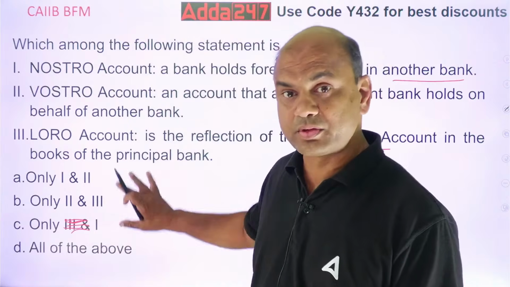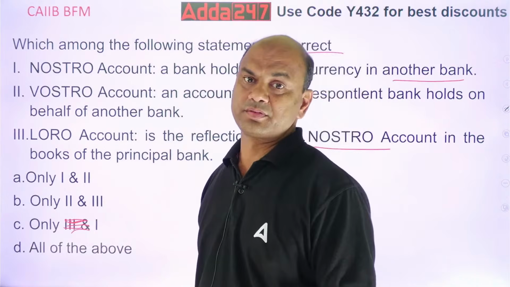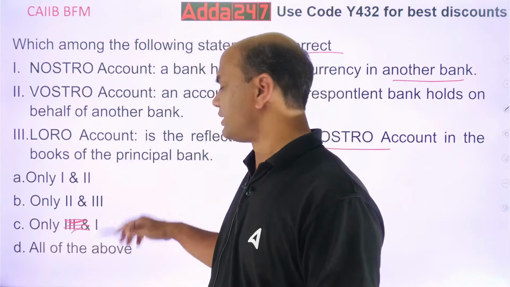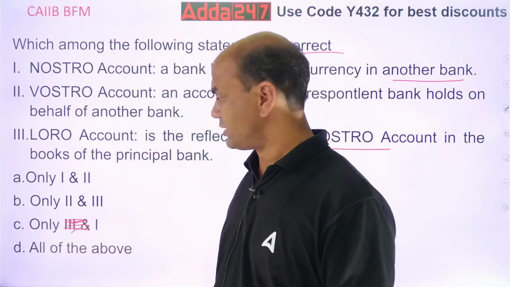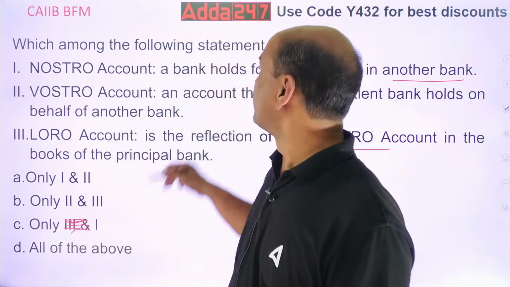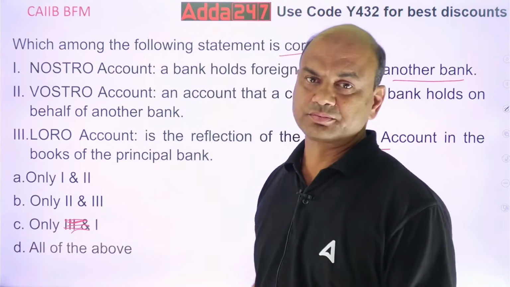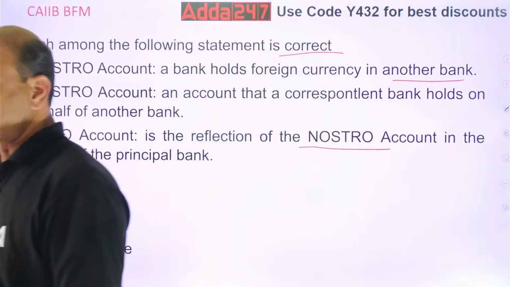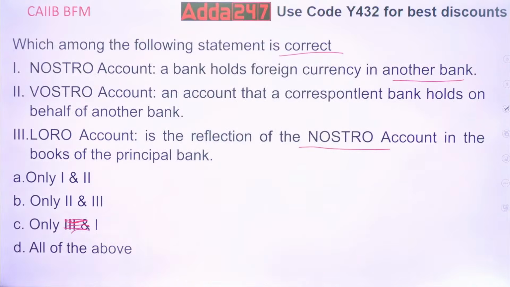Okay? Now you think. See, 1 and 2. 2 and 3. Only 1. And all of the above. You want a correct one. Think over it, everyone. Think over it. Yes? What is the answer? Very tricky one. Okay? It's really tricky.